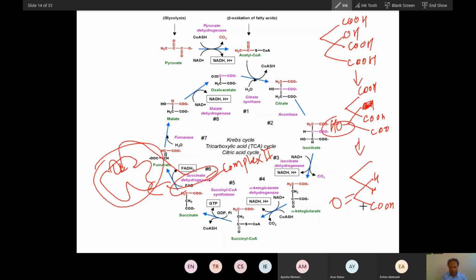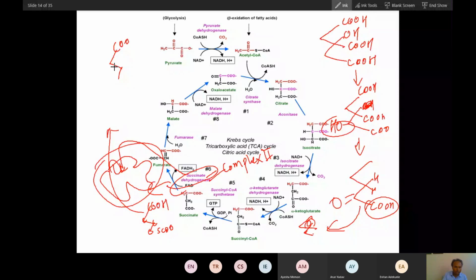This same compound will be burned, so this is basically a burning reaction. And here a 4 carbon compound will form. This is coenzyme A, 1 carbon, 2 carbon, 3 carbon, 4 carbon, and this will again change into succinate. So this succinate will convert into fumarate, malate, and ultimately into oxaloacetate, regeneration of oxaloacetate.